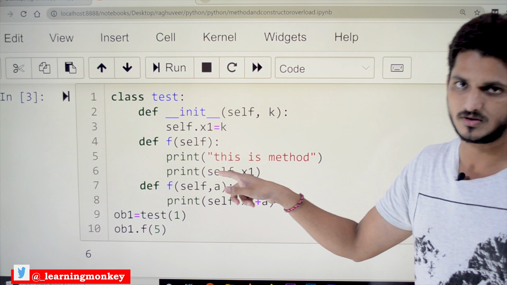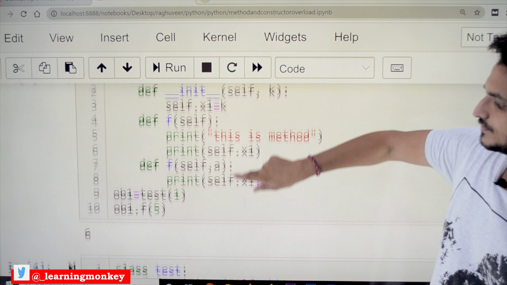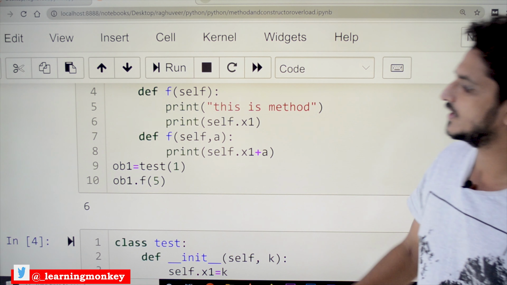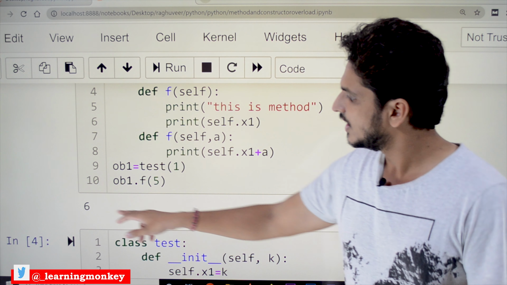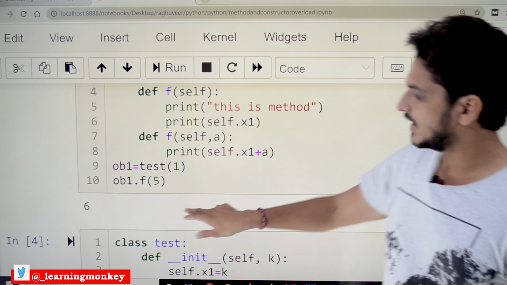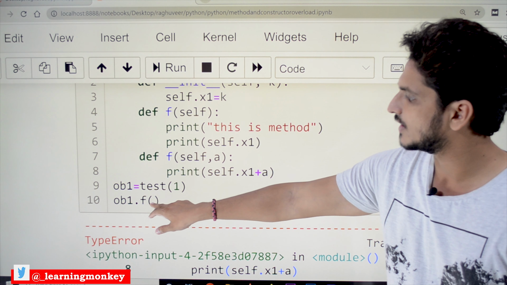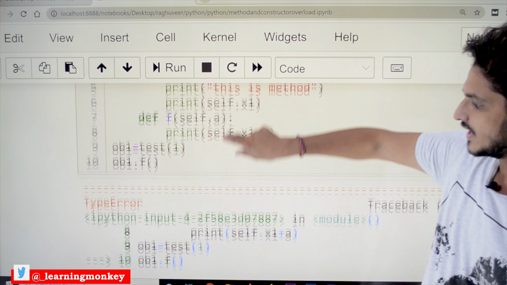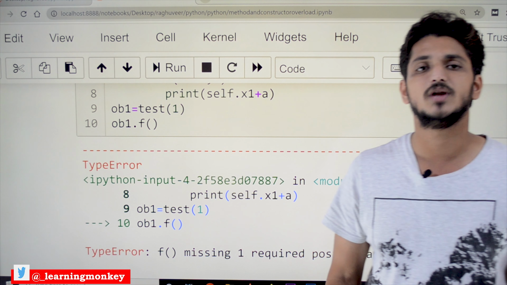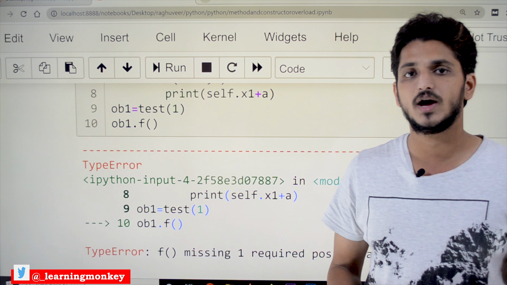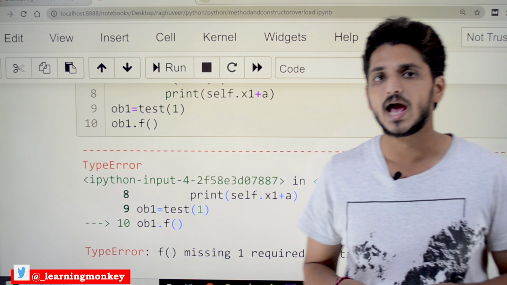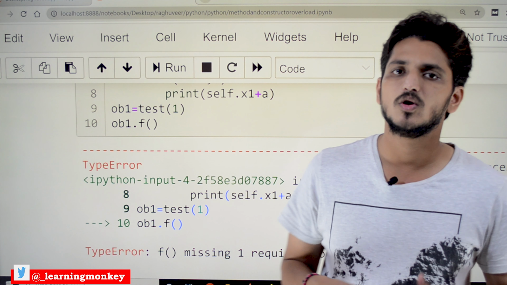It will give an error. It's not a compilation error, it will be a runtime execution error. So it is displaying the value 6. Let's check the output for the next one. We are calling only with no parameters. See here, it is not executed. So in Python we don't have the method and constructor overloading concept.